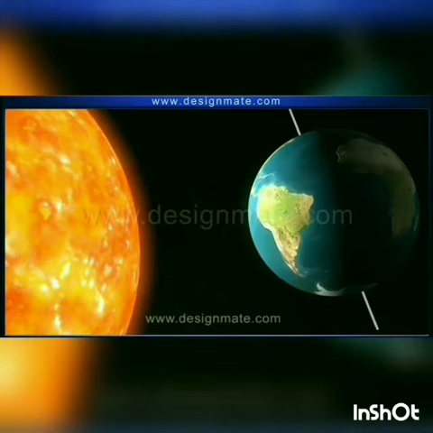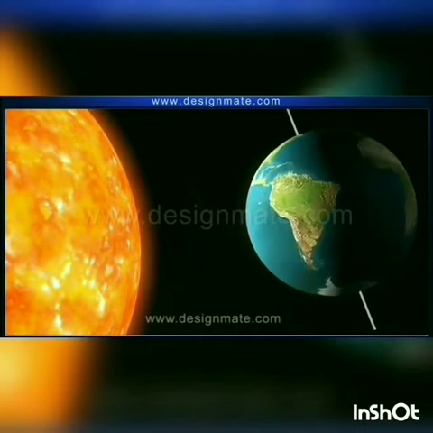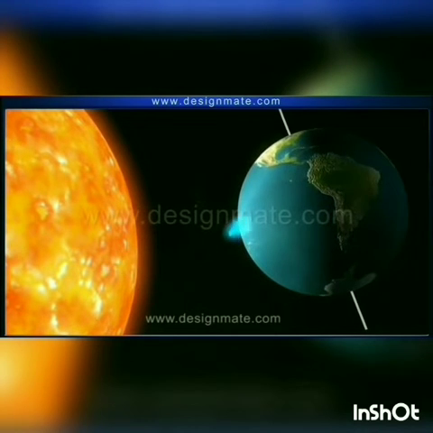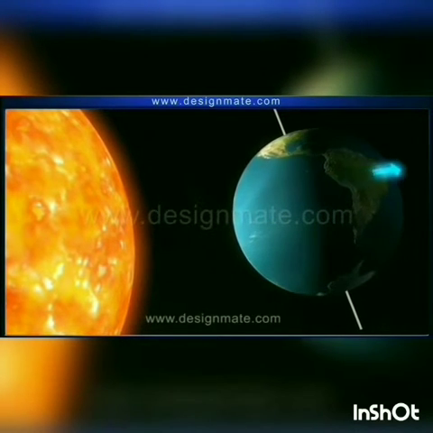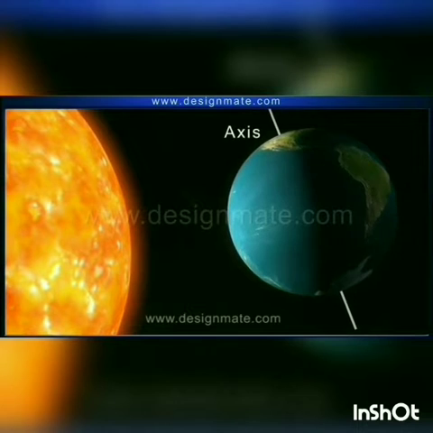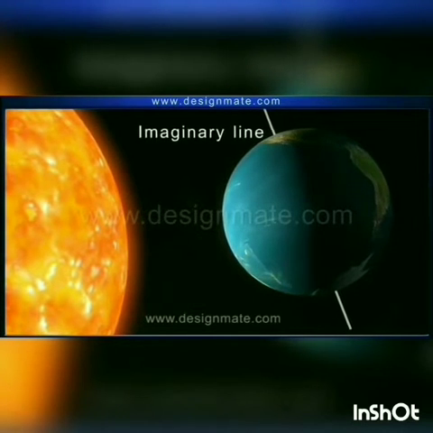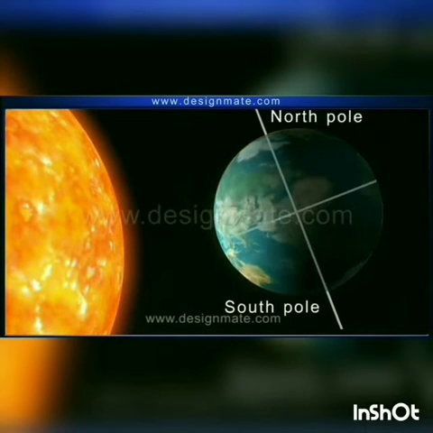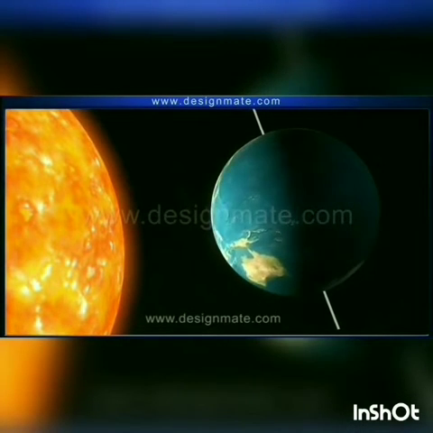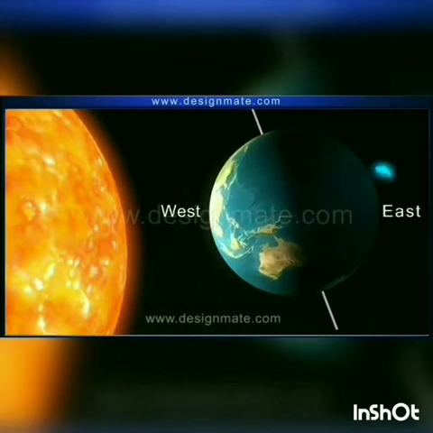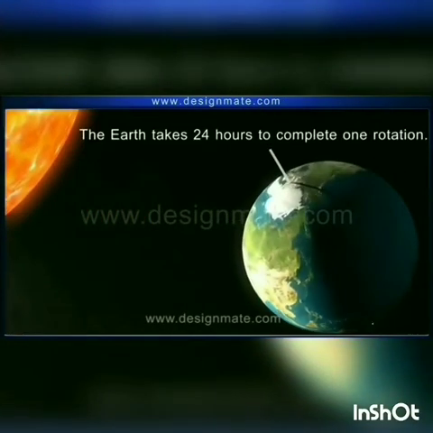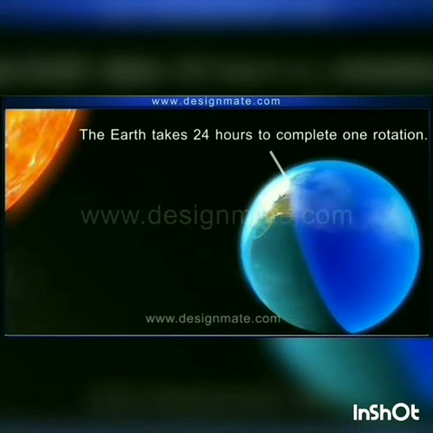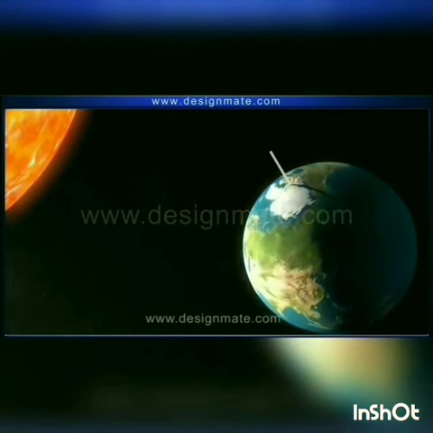The sun is in a fixed position in the solar system. The earth rotates or spins on its own axis, which is an imaginary line that runs through the north pole and south pole through the center of the earth. The earth rotates from west to east, and it takes 24 hours to complete one rotation.